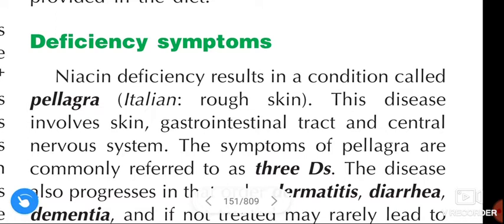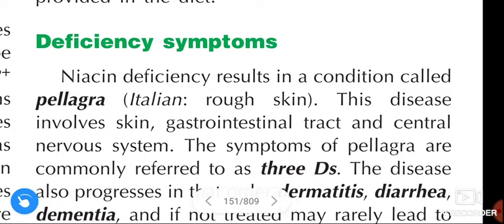In this video, we are going to learn about the deficiency symptoms of vitamin B3, that is niacin. Niacin deficiency results in a condition called pellagra. In Italian, pellagra means rough skin.